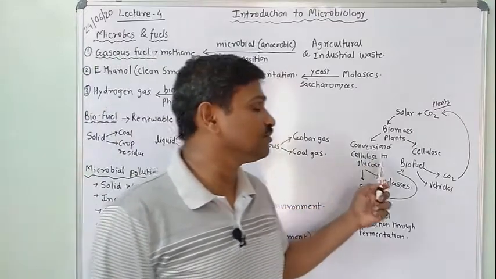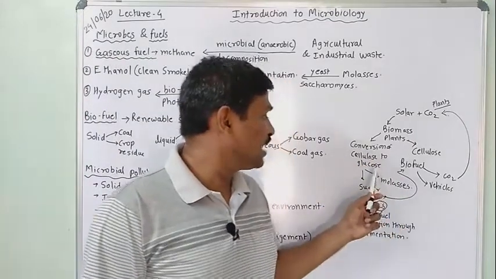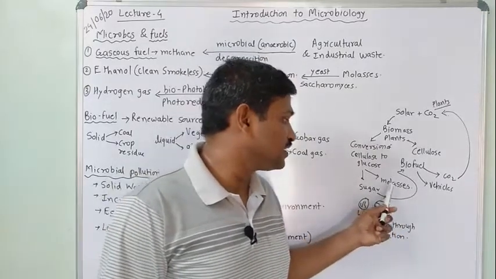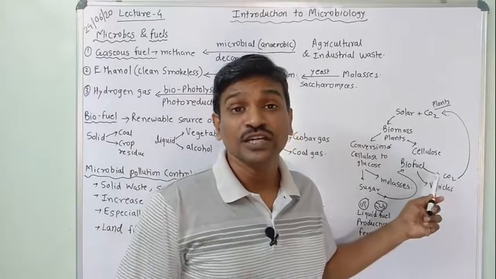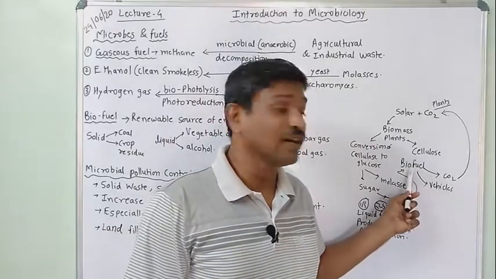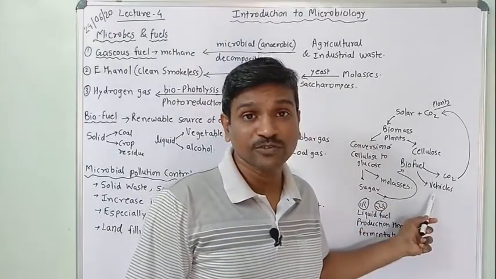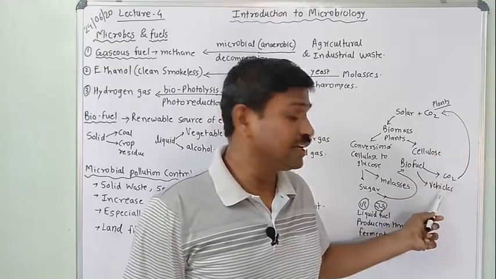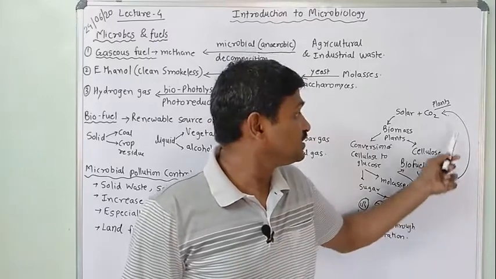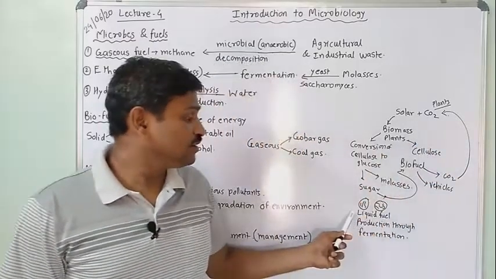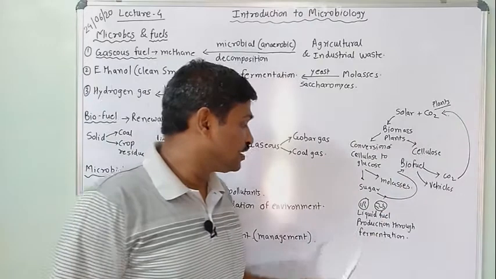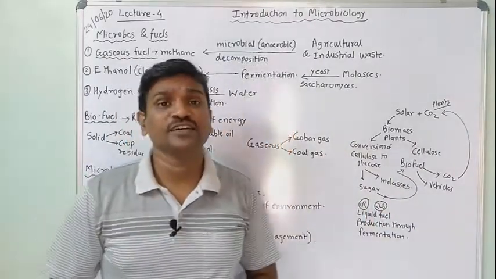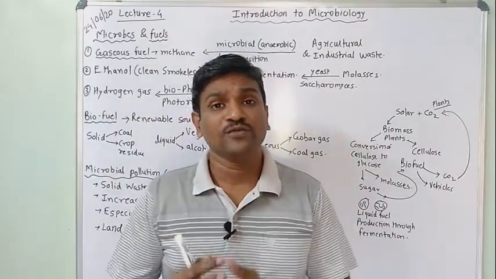That cellulose is converted to glucose in industry. Further, molasses is formed, and further the sugar. This molasses and sugar can be used by microbes and converted to biofuel. This biofuel again goes to the vehicles and aeroplanes, which expel CO2, and that CO2 is again used by the plants. The liquid fuel can be produced by the fermentation process. So this is how the production of biofuel takes place.